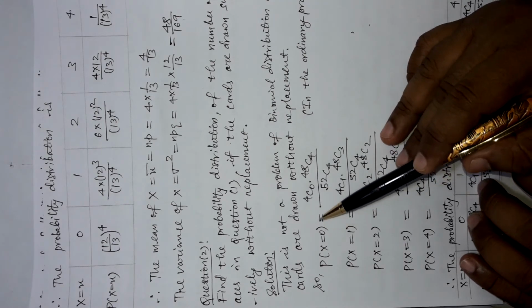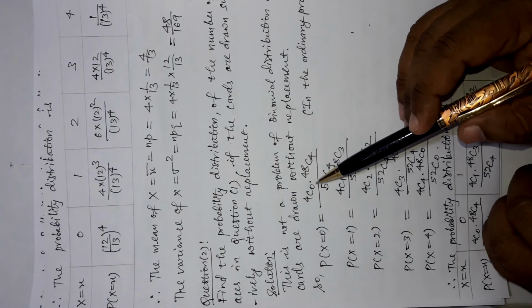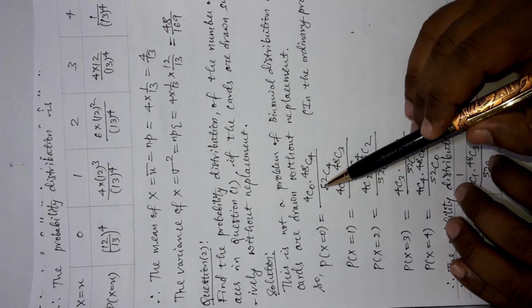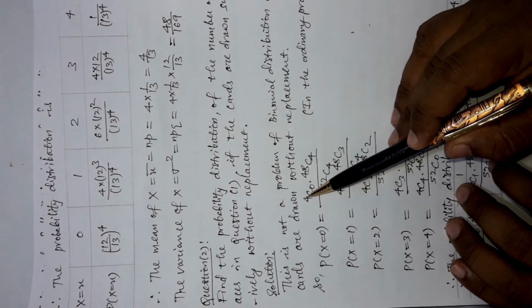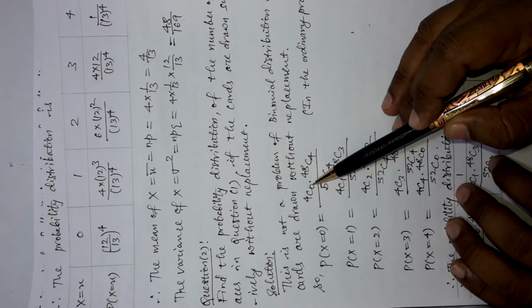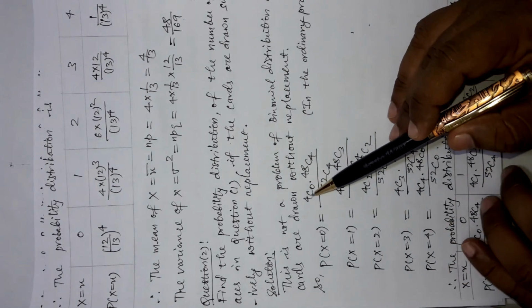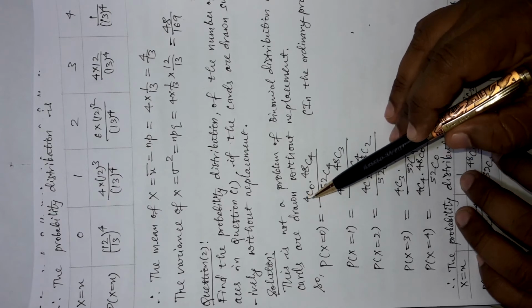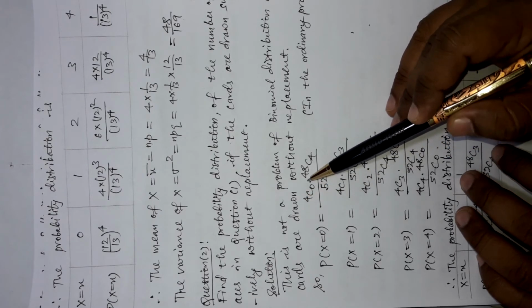So 0 S's will be selected from only 4 S's available in the bundle, and that can be done in 4C0 ways.